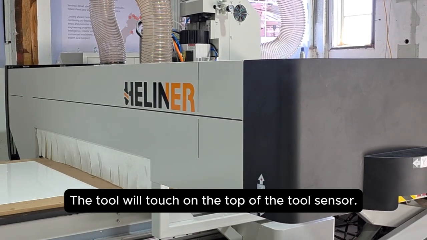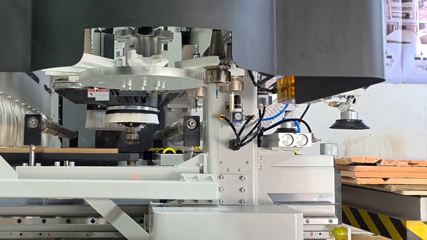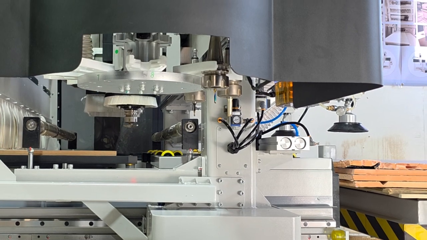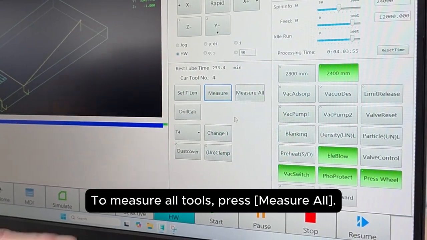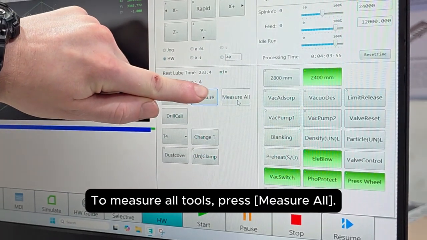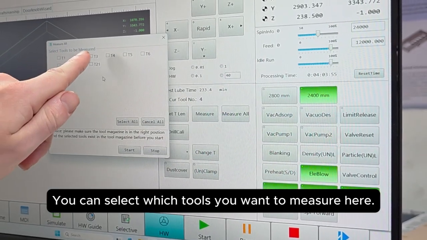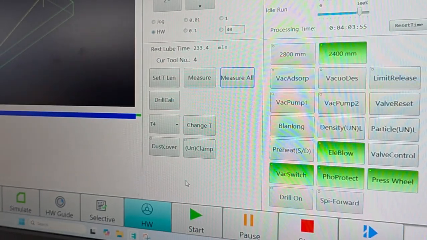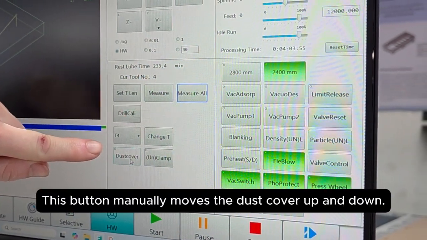The tool will touch on the top of the tool sensor. To measure all tools, press Measure All. You can select which tools you want to measure here. This button manually moves the dust cover up and down.